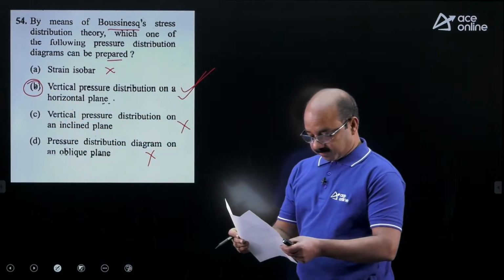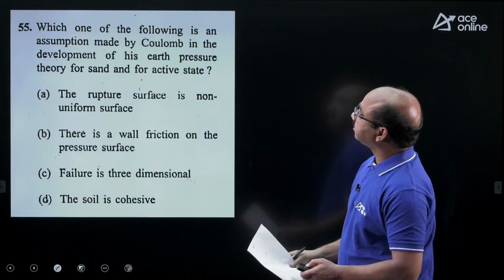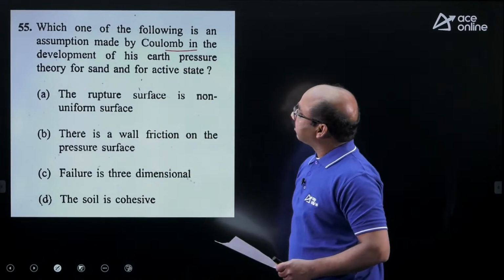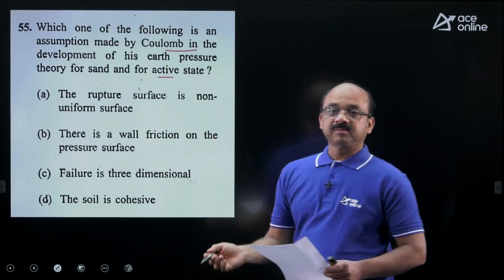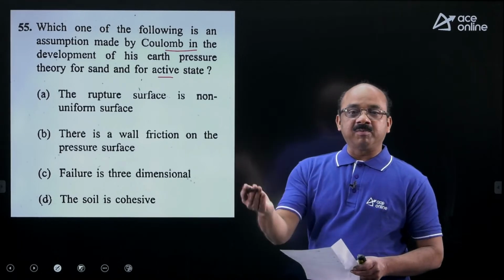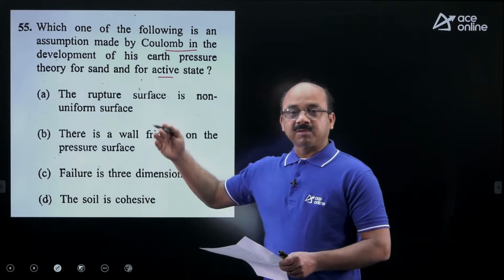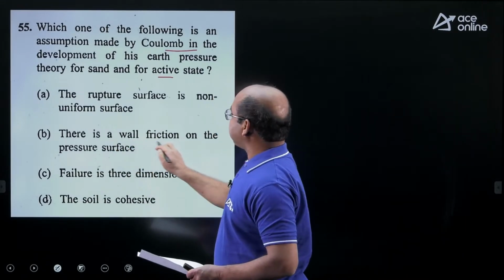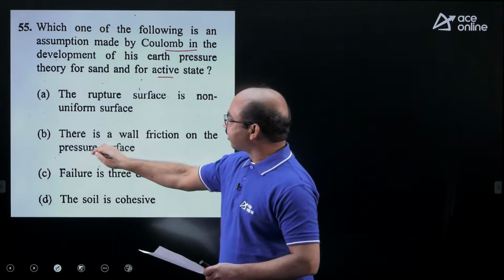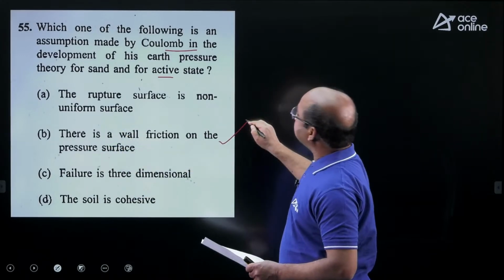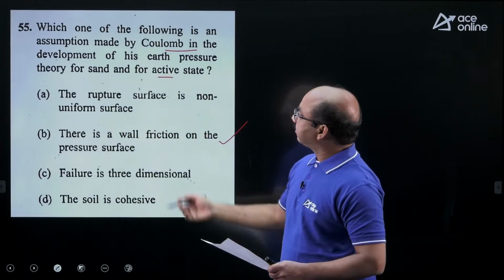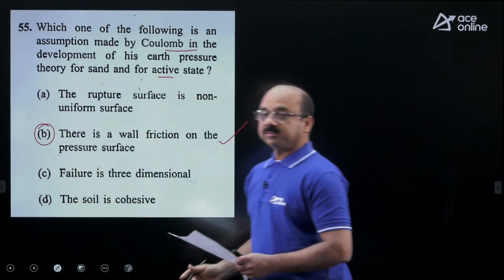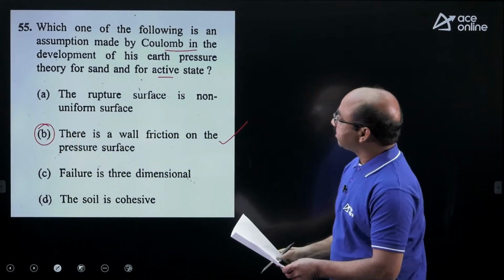54, that is B. And 55, which of the following is an assumption made by Coulomb's theory in the development of active earth pressure? The fundamental difference between Rankine and Coulomb is very simple. Coulomb considers the wall friction, Rankine neglects it. You can see there is a wall friction on the pressure surface. Pressure surface is nothing but the wall surface here. So this is the assumption made by Coulomb's theory. It's a simple straightforward question. So 55 answer is B.